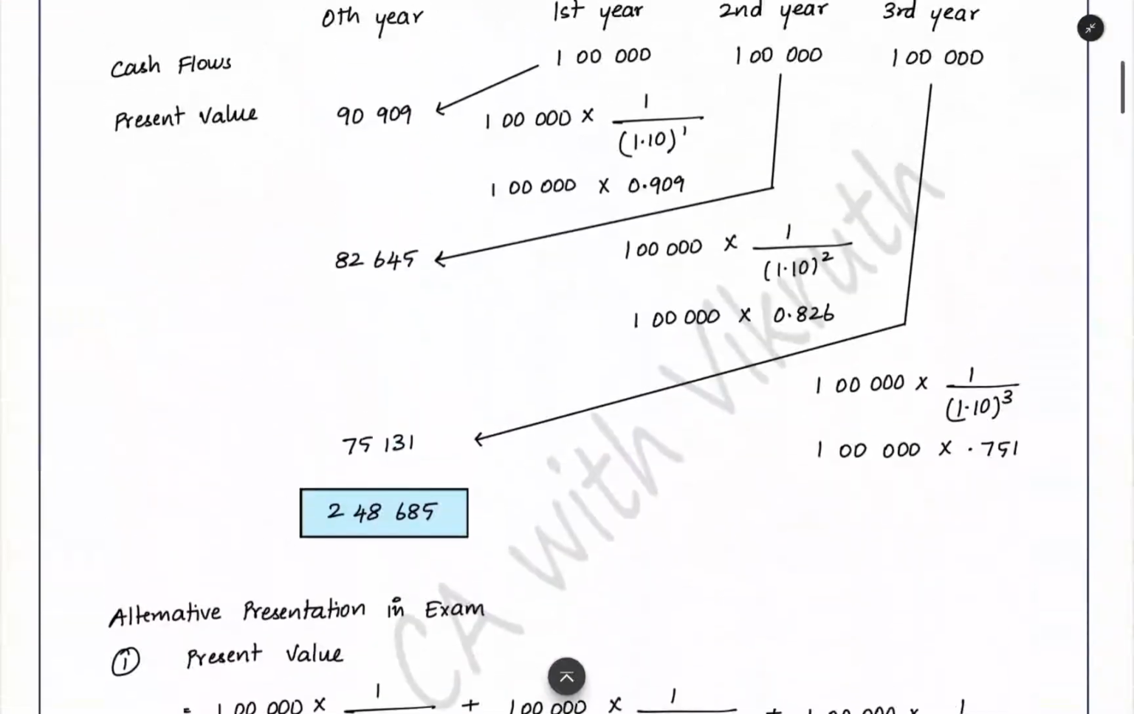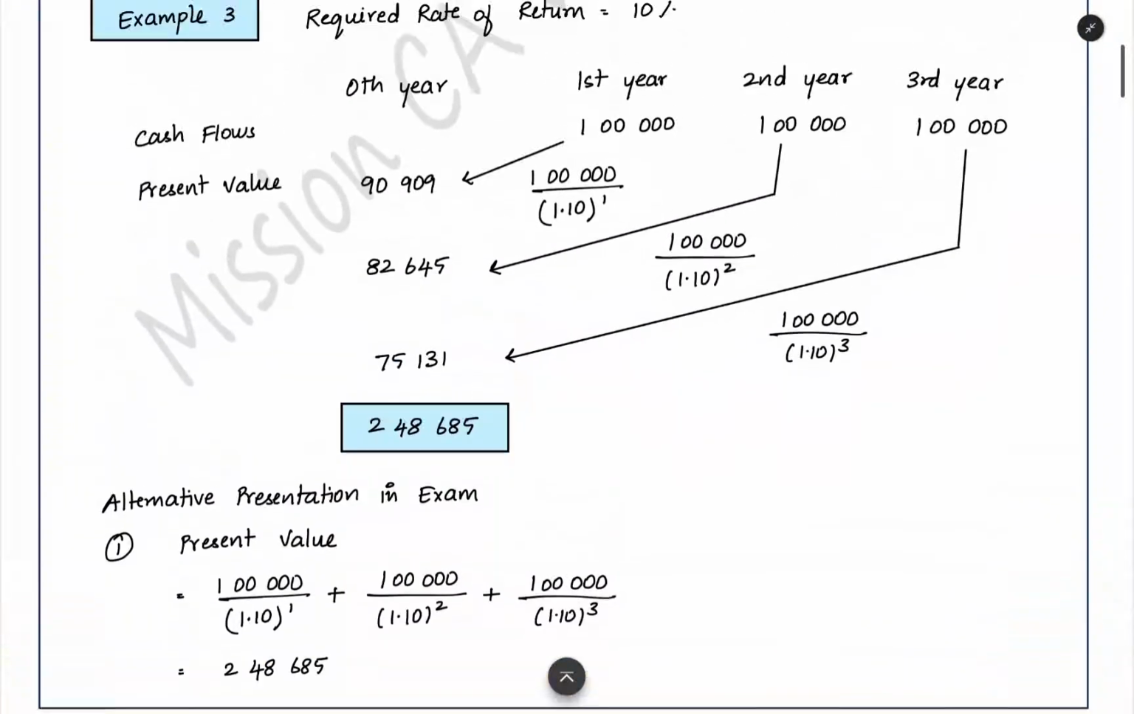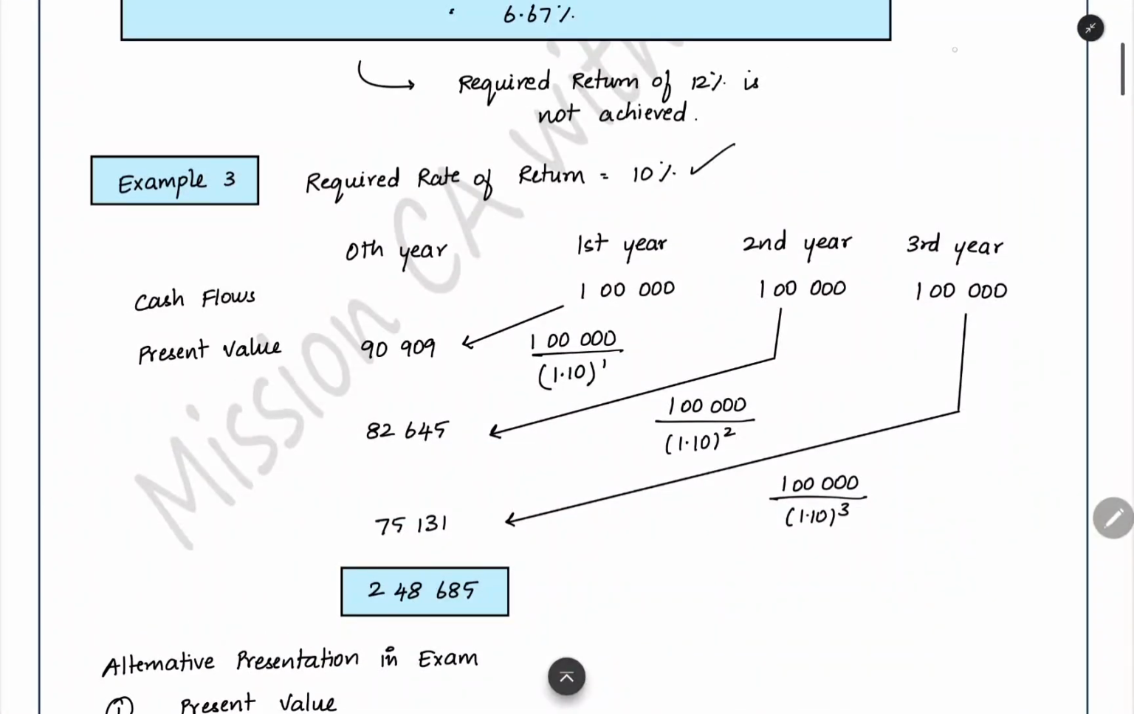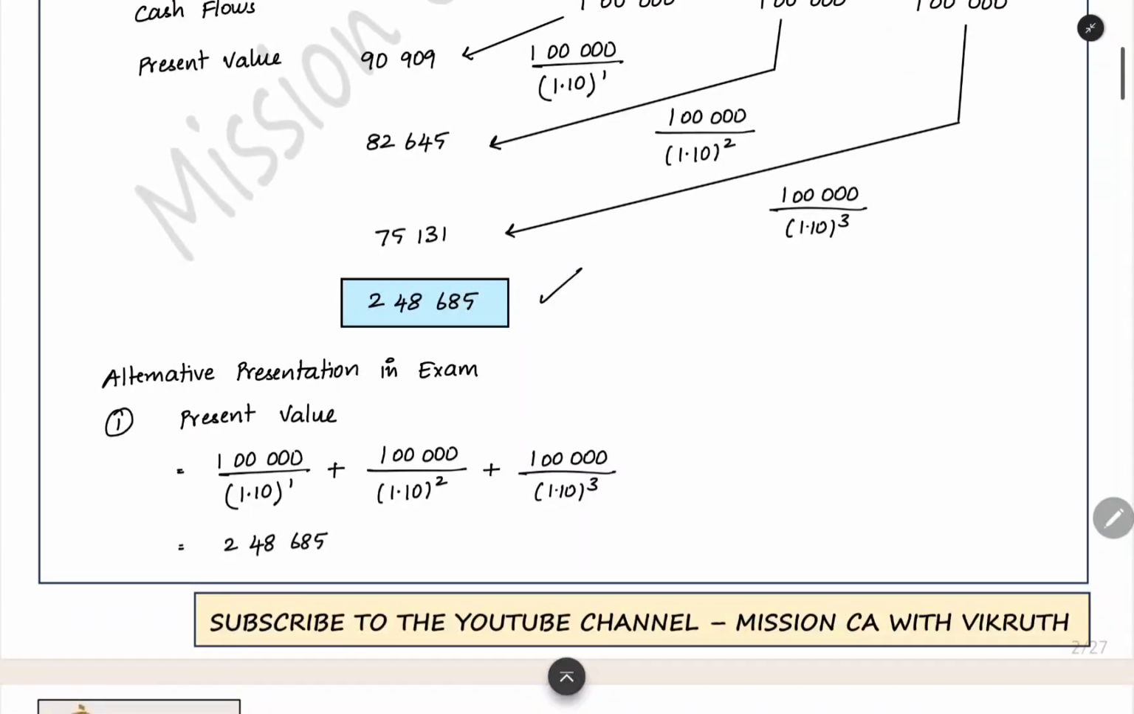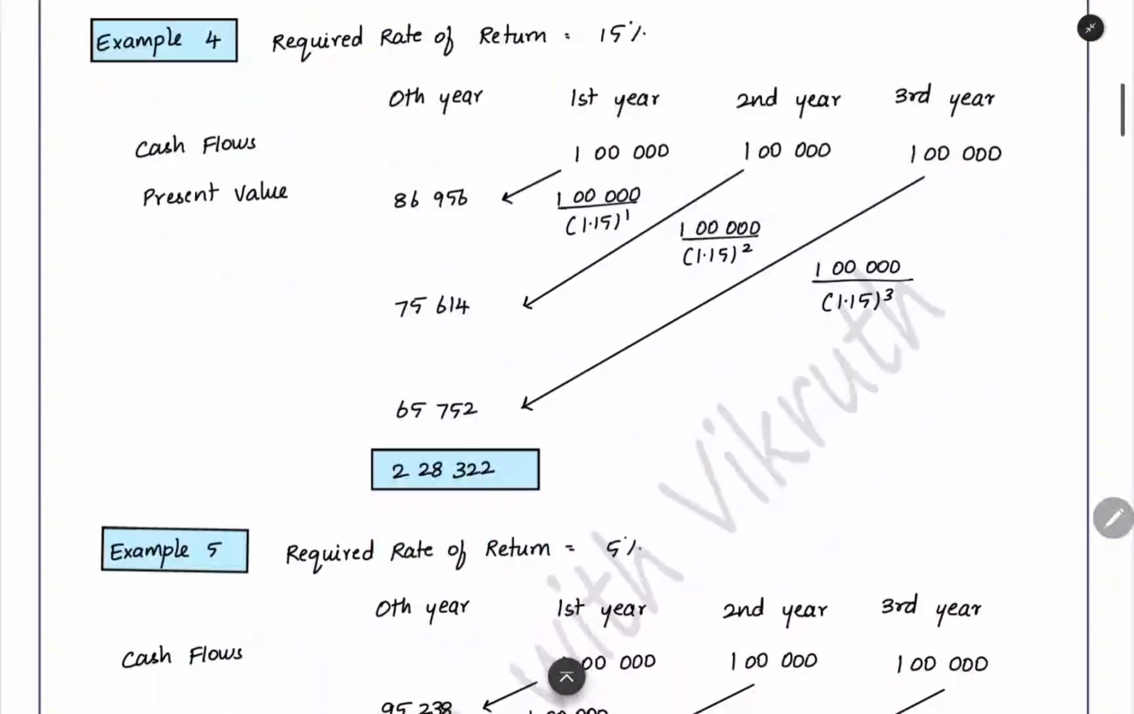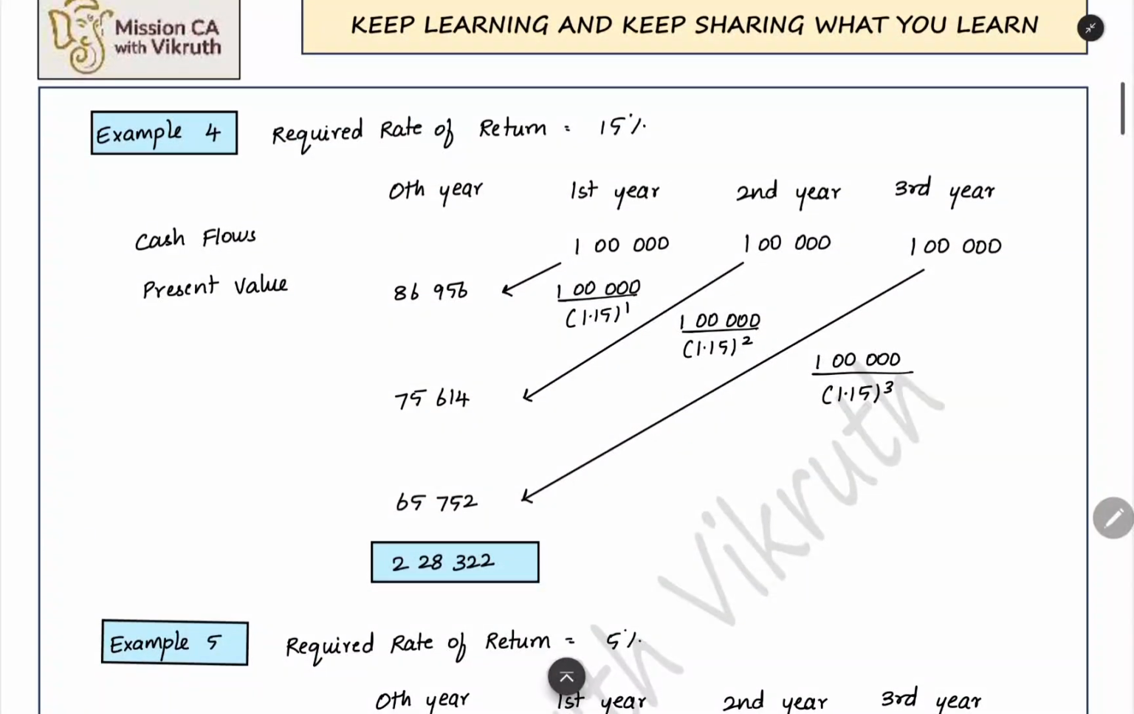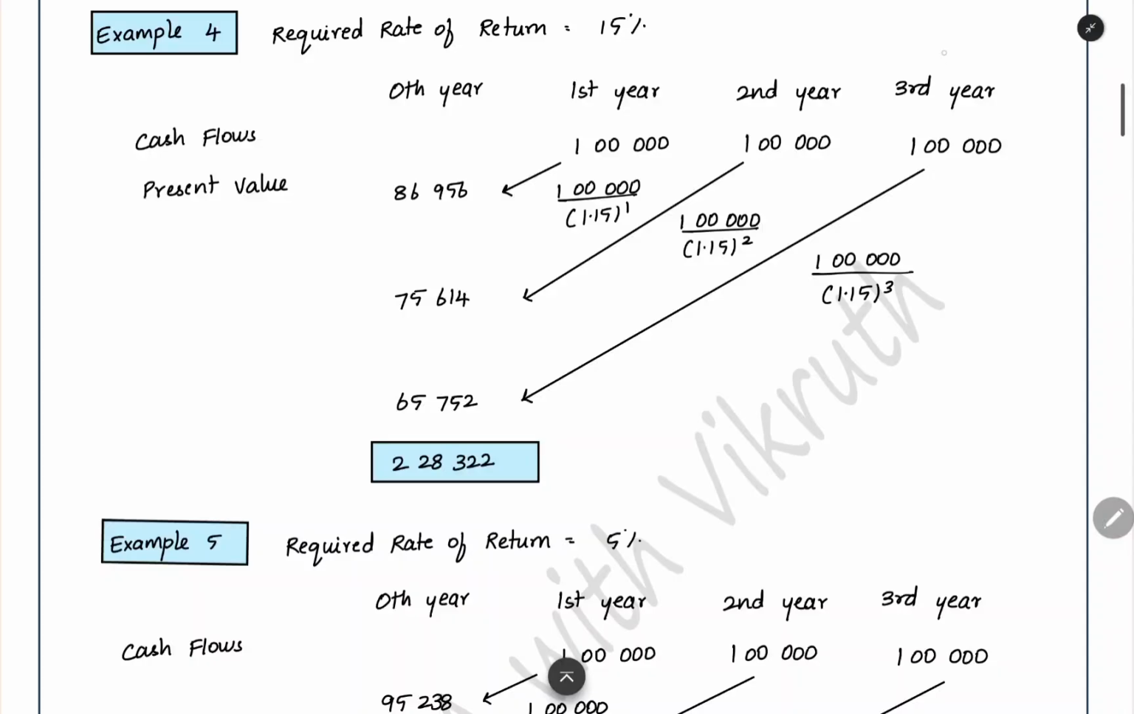Now we can see how the percentage changes will affect the present value. At the base case, we saw that at a 10% required rate of return, the present value of the future cash flow is 2,48,000. Now we can increase the required rate. From 10%, it became 15%. We added 5%. Now what happened to the present value? The present value got reduced. We got 2,28,000 only. At 10%, we got 2,48,000. But at 15%, we are getting 2,28,000.